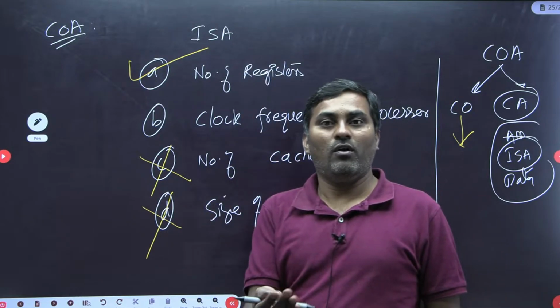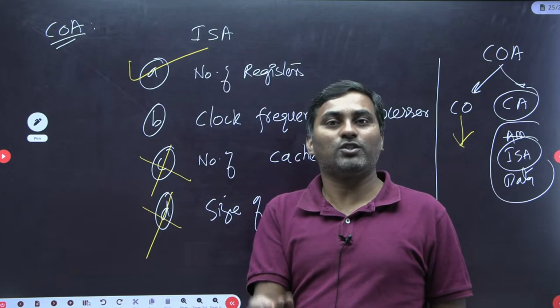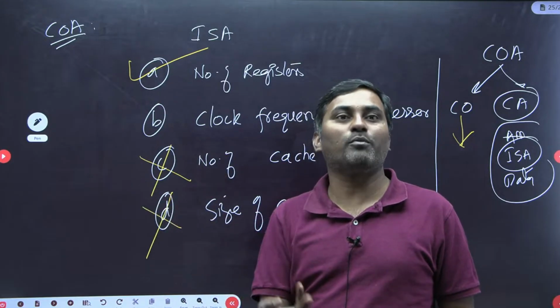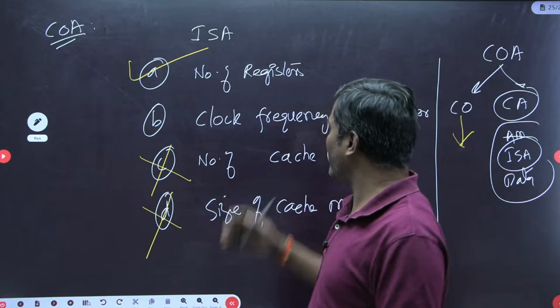Earlier architectures do not have a cache memory. At some later point of time, cache memory was introduced. So there is no relation to this one.